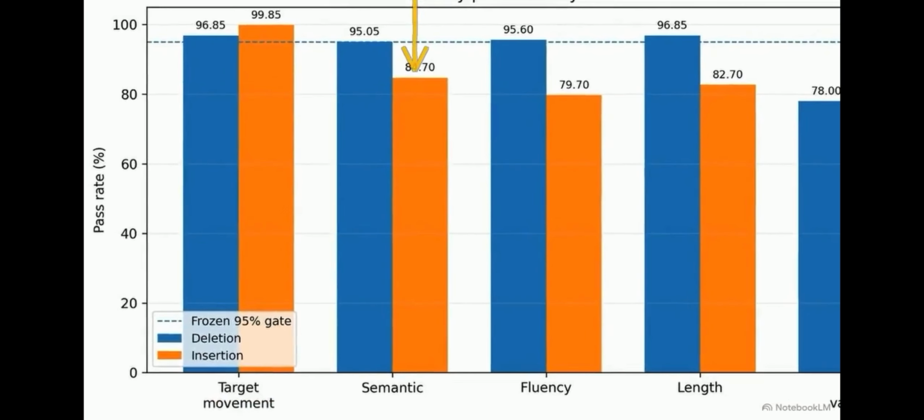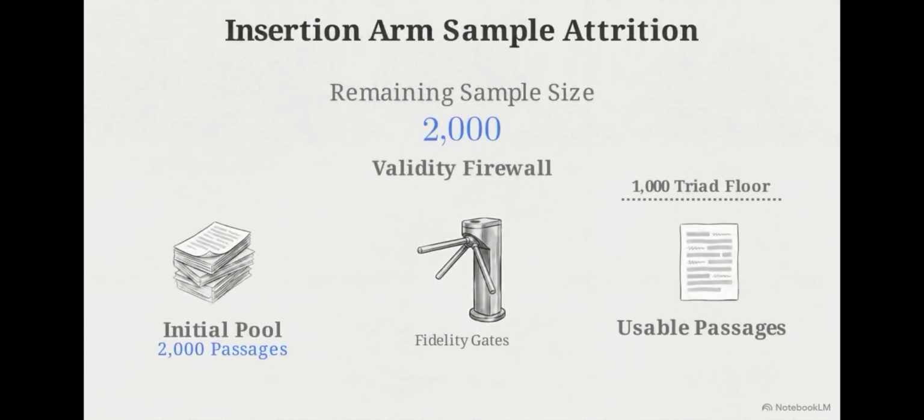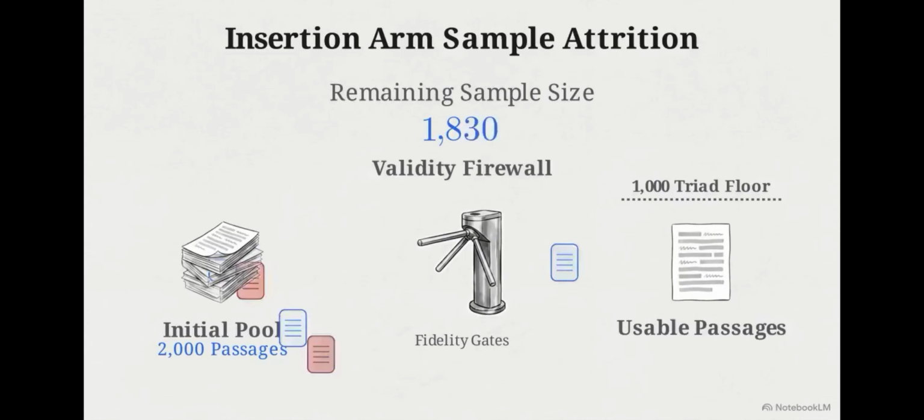Semantic similarity passed in only 84.7% of cases, and fluency reached only 79.7%. Both failed the required 95% machine validity threshold. Because of these fidelity failures, the available sample size for the insertion arm dropped significantly. After filtering for machine-eligible triads, only 879 usable passages remained.